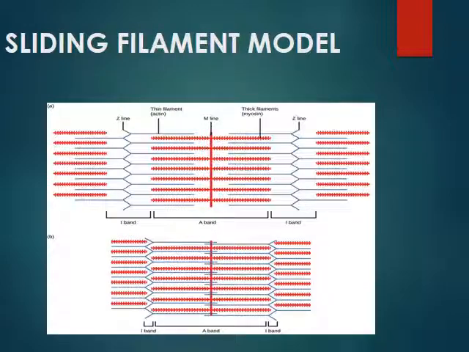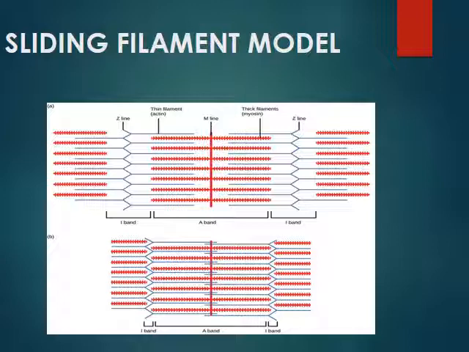As a muscle fiber contracts, the sarcomeres within the myofibrils shorten. You can see the sarcomere. The sarcomere is the Z to Z length of the fibril. This is the normal state of the muscle when it is not contracting. You can see the I band here. This is the I band comprising only the thin filament, the actin protein.